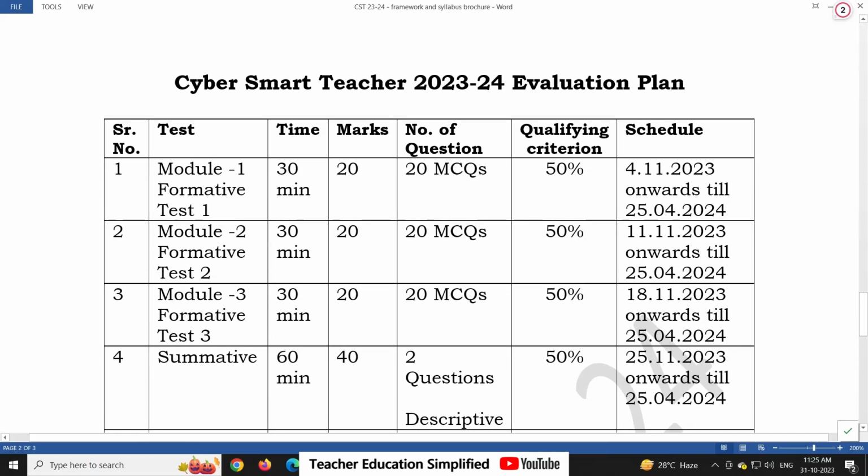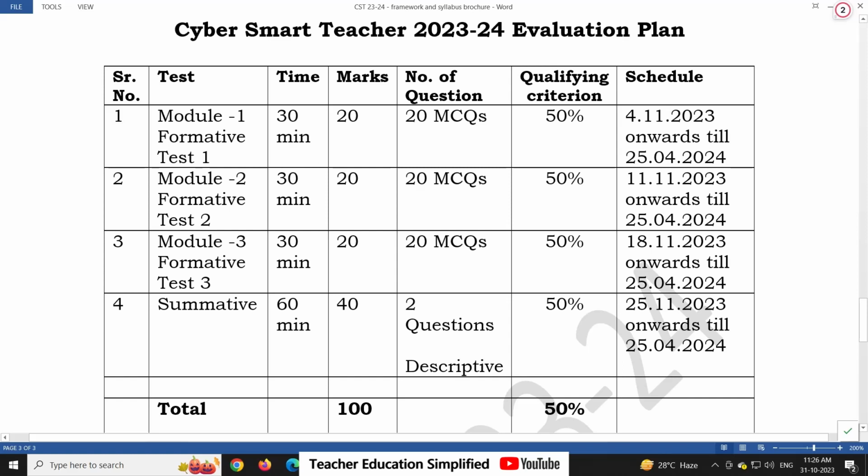Let us see the evaluation plan of the Cyber Smart Teacher 23-24. Module 1 will have one test of 20 MCQs, module 2 also the same 20 MCQs, and for module 3 the dates are given. The qualifying criteria is 50%. You must get 50% in each MCQ test to get the certificate.